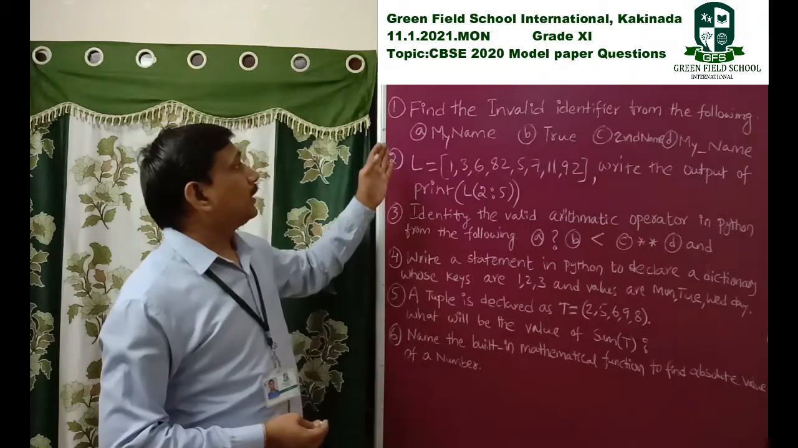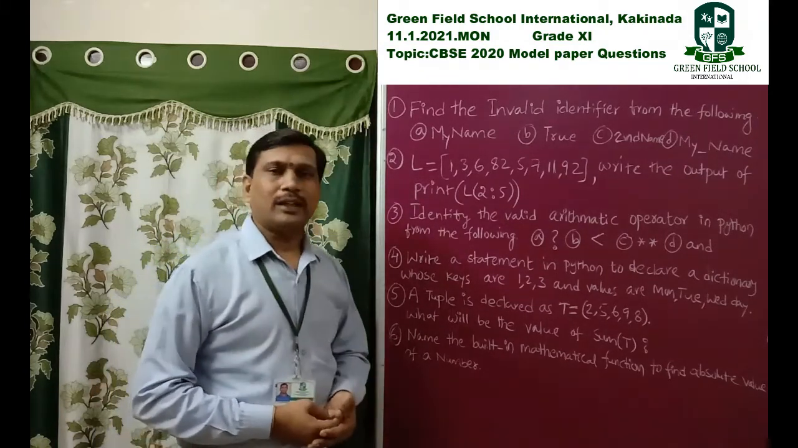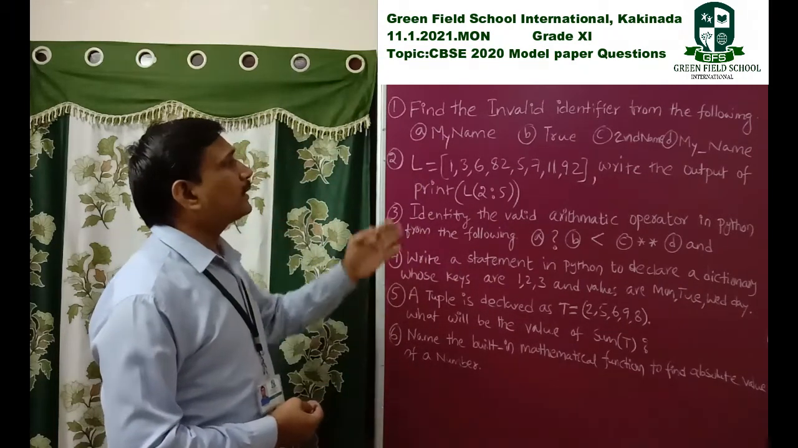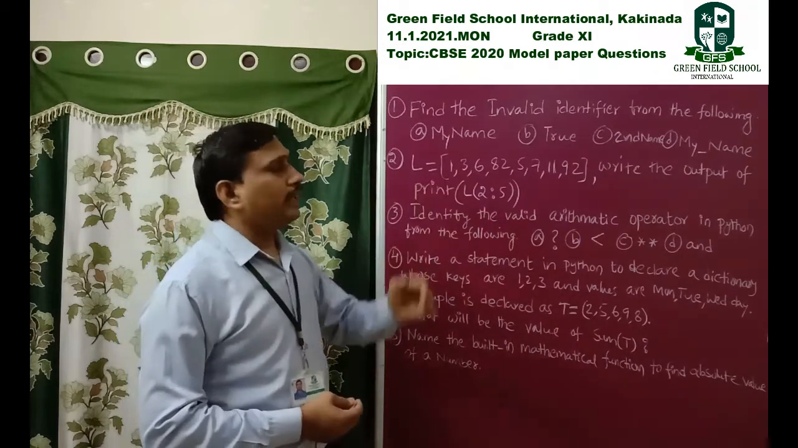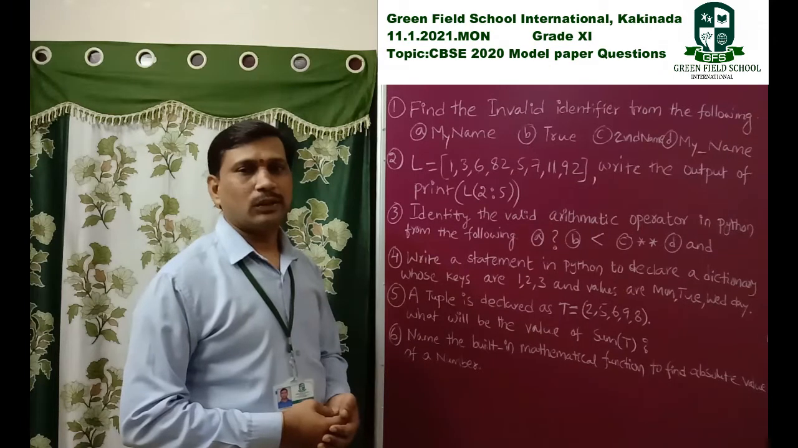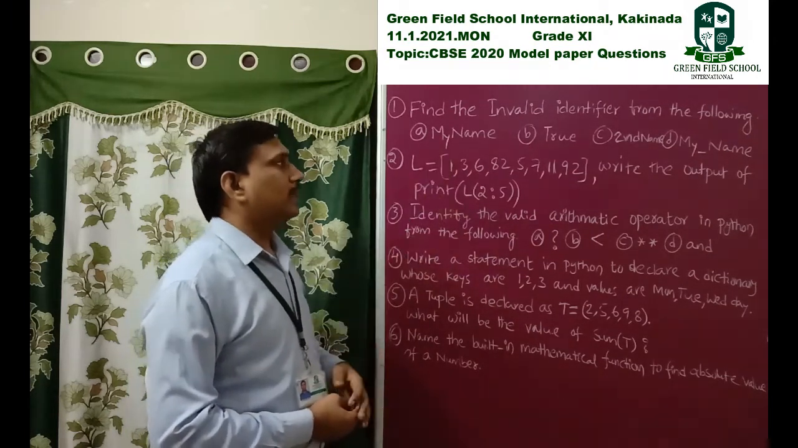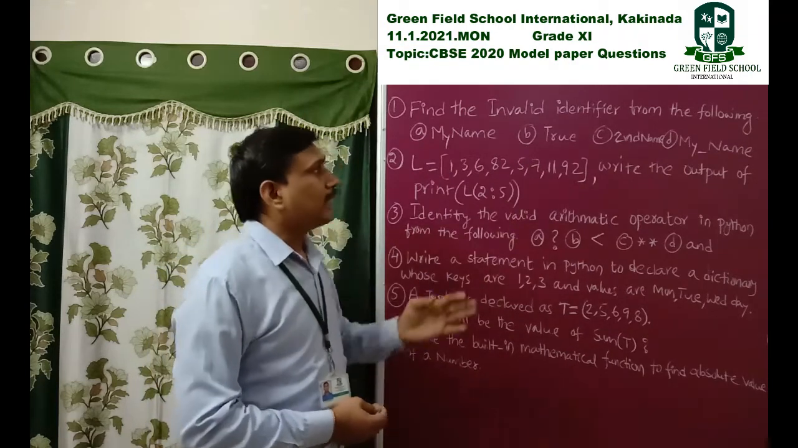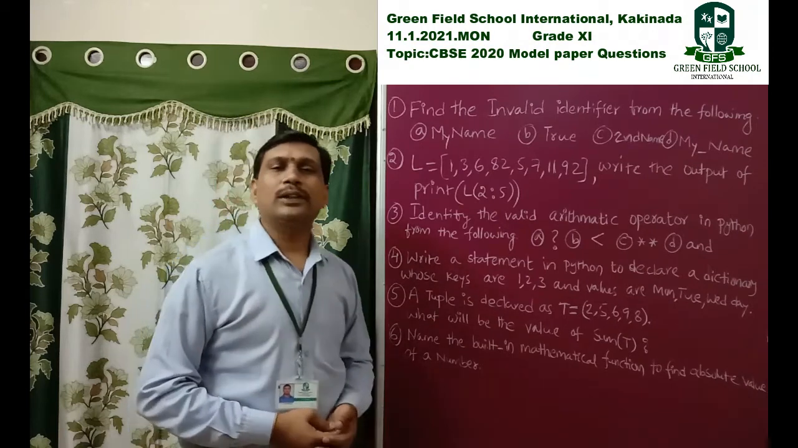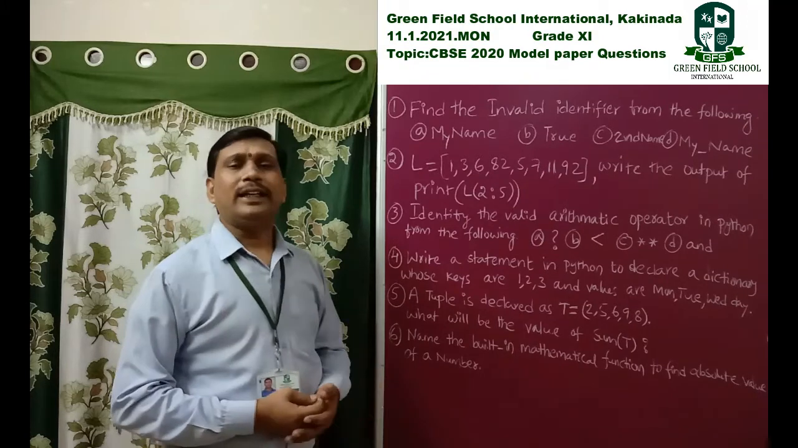Coming to the first question: find the invalid identifier from the following. They provide four options, and all these are one mark questions. The first one is My name, here M is a capital letter. The second one is True. The third option is second name. And the fourth option is my underscore name. Here they asked for the invalid identifier.